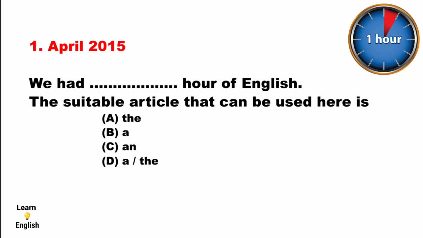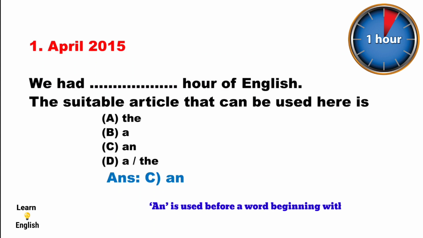The answer is option C, an. Why is an correct here? Because we applied a rule here. The rule is: an is used before a word beginning with a silent H. So this rule is applied here, an hour. That's why an is correct.